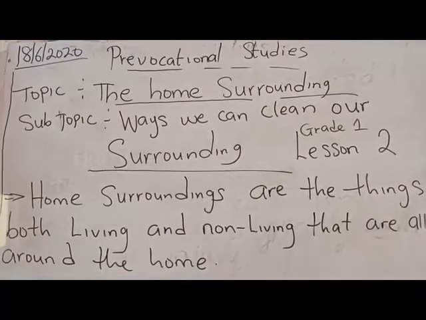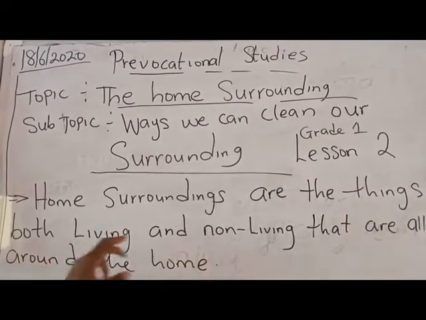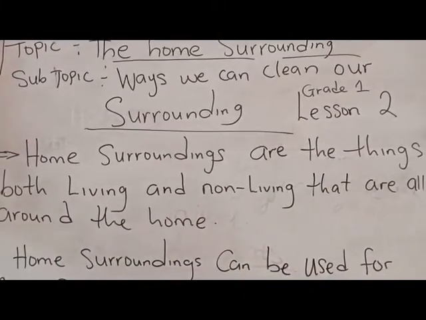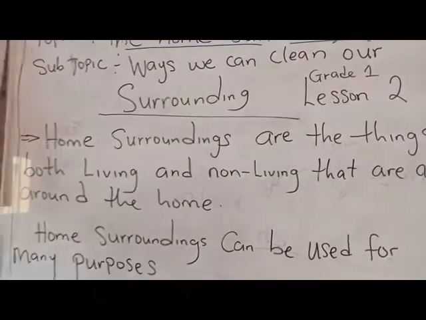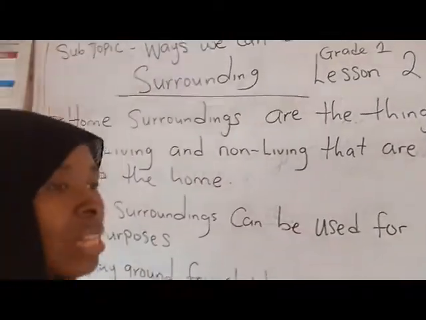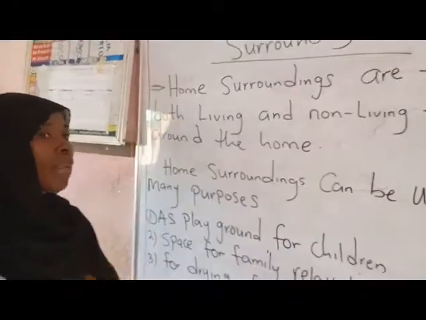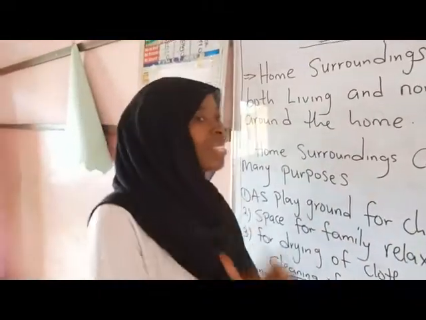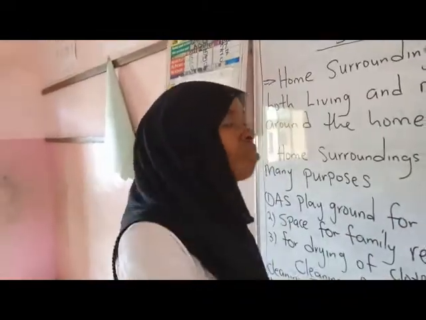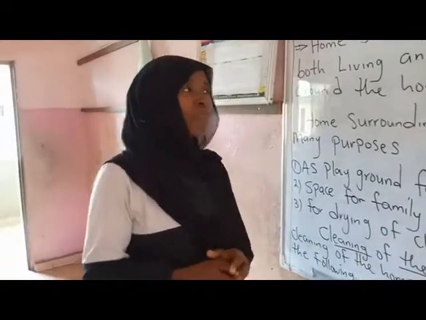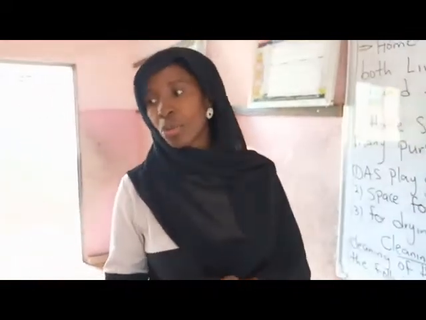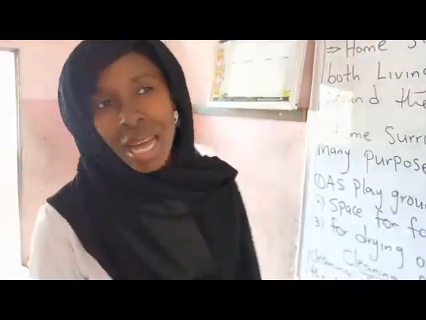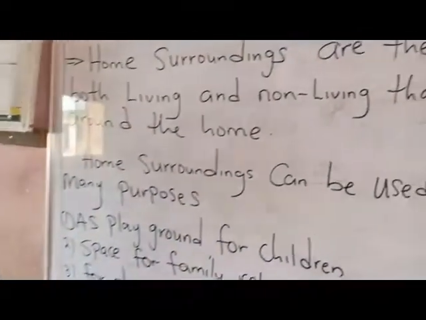Now, home surroundings are the things, both living and non-living, that are all around the home. We all live in a home. We all have a place where we and our family members stay. So we call that place a home. In a home surrounding, we have what we call living things and non-living things surrounding the vicinity. Do you understand, children?